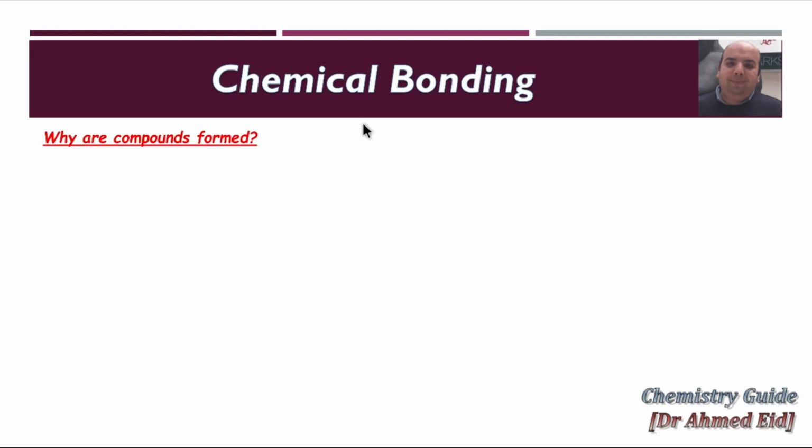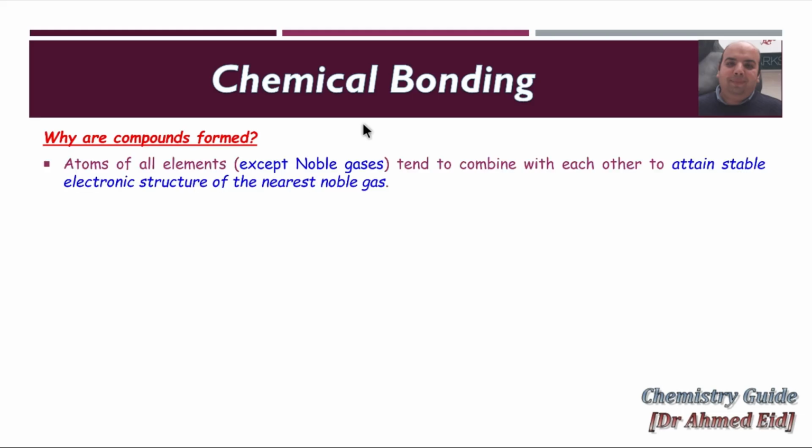Why are compounds formed? Atoms of all elements, except noble gases, tend to combine with each other to attain the stable electronic structure of the nearest noble gas. You know that noble gases are unreactive because they have a full outer shell.